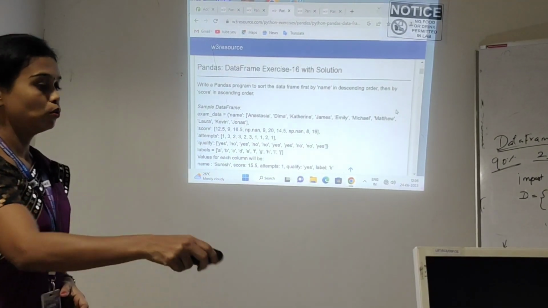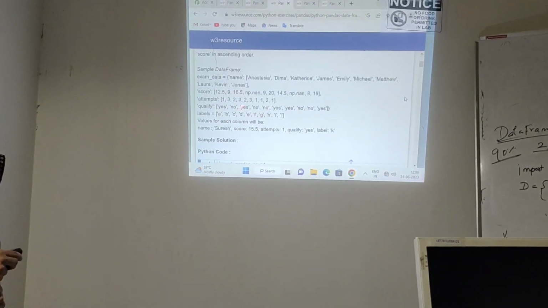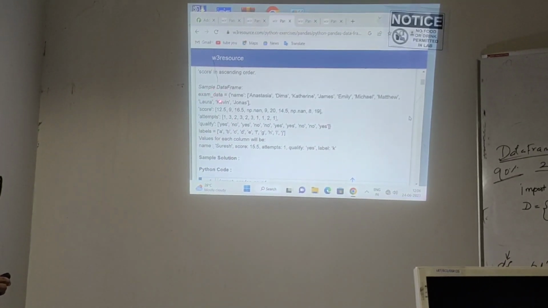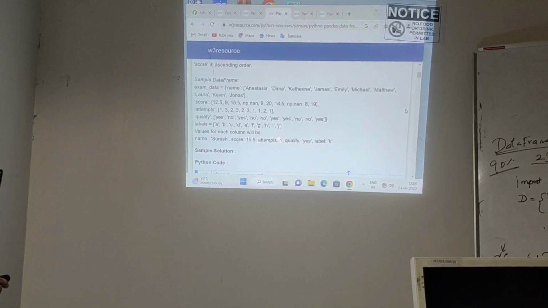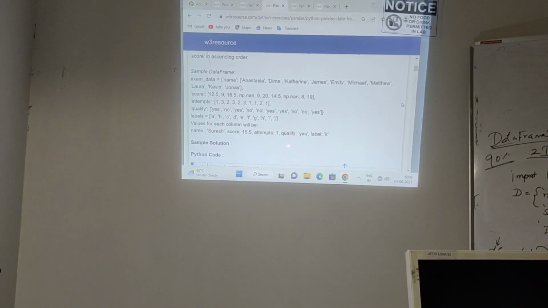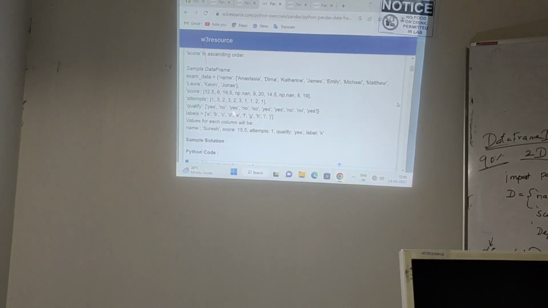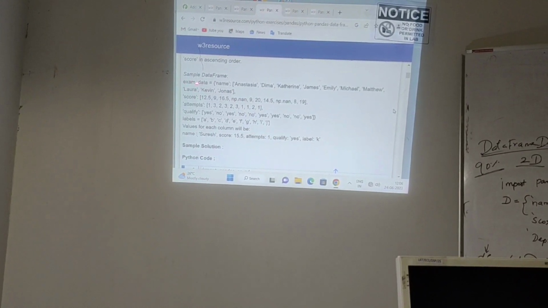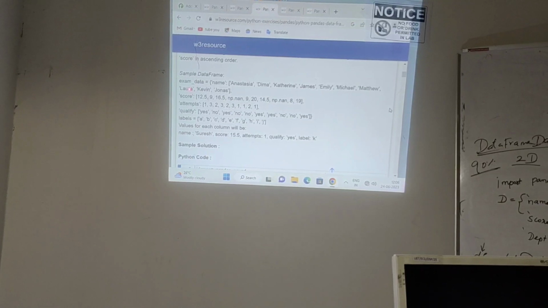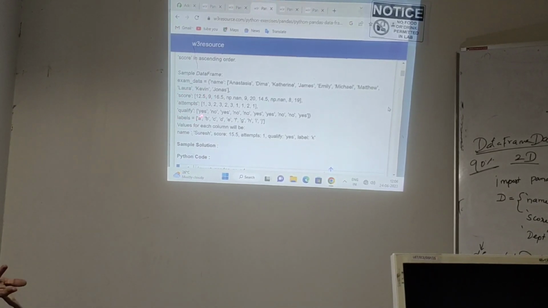So first I will create the table by using the exam_data variable. I will feed some input in the form of a list or dictionary, whatever we have to feed. After feeding the input, we have to store it in one variable, exam_data, or whatever you want to name the variable, x or y.